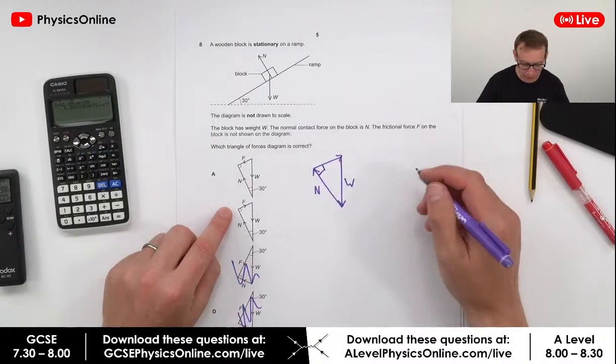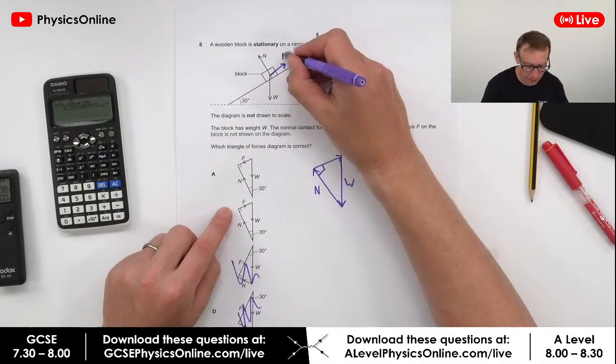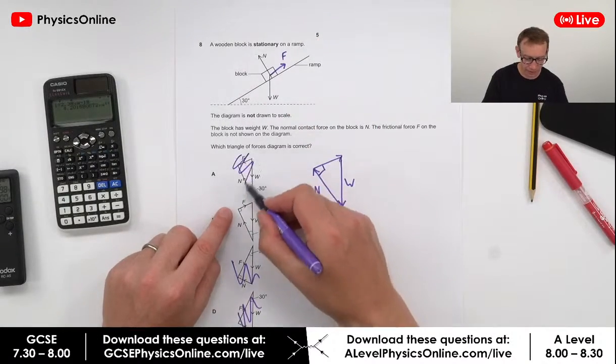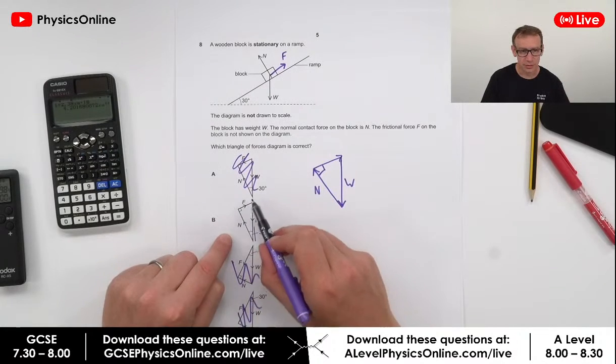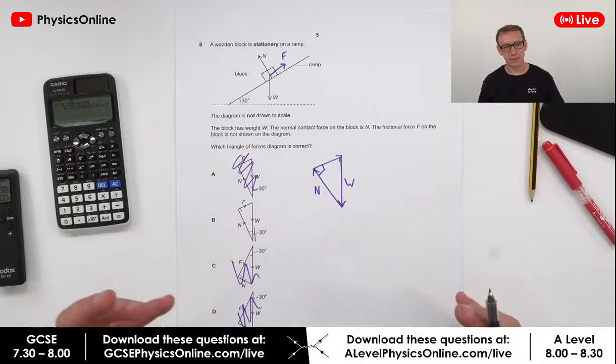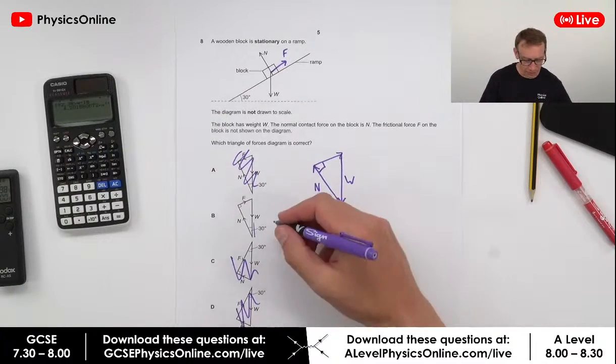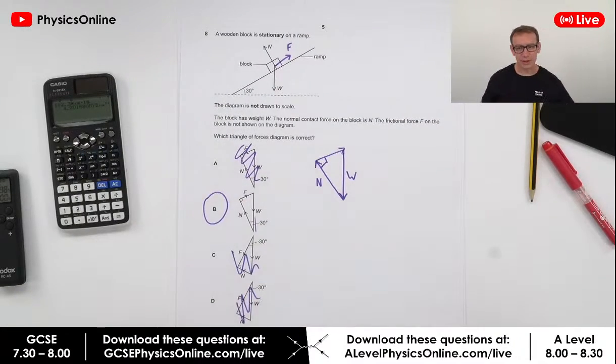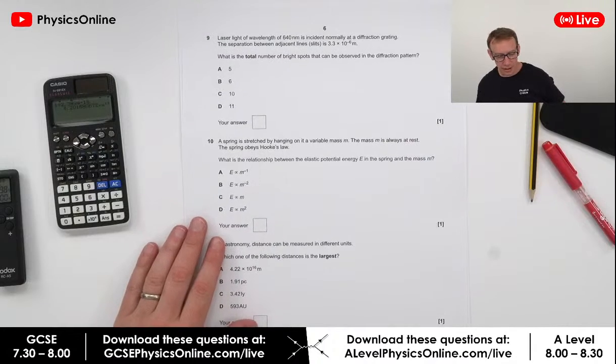These are going to be at 90 degrees because we've got our force acting up here, F, and therefore the answer can't be A, it must be B. So we've got a triangle that ends at the beginning, and that means there's no resultant force. So we've got a complete triangle. So this one over here, the answer is B.